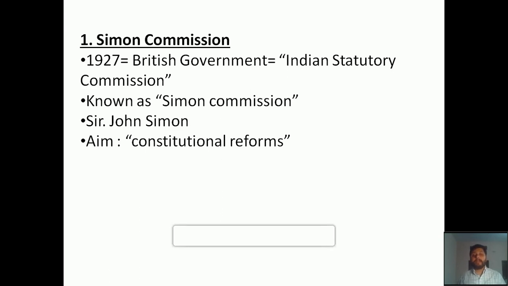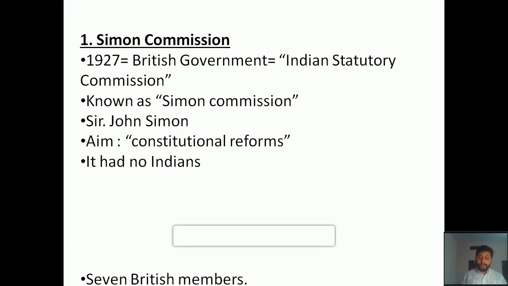The main aim of this commission was about the further need of constitutional reforms. A number of reforms had taken place, and a number of leaders had demanded constitutional reforms, especially Swaraj within the British administration or within the British Empire. So in order to study all these factors, this commission was appointed. But in fact, there were no Indians in this commission. Altogether 7 members were there in the commission, but none of them were Indians. All those members were from the British Parliament.